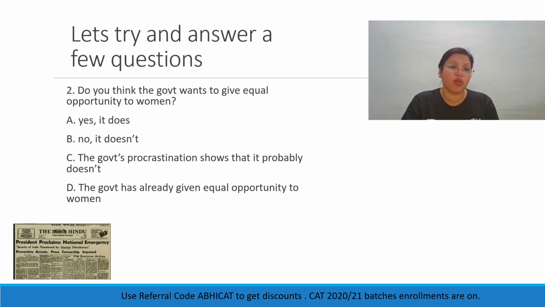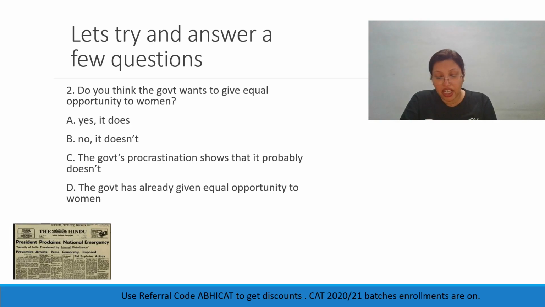All right, let's look at the next question. Do you think the government wants to give equal opportunity to women? So option A, again, now when the question says, do you think? Remember, this question is now not asking about what the author thinks, but it is asking for your opinion, your thought on the topic. So does the government want to give equal opportunity to women? Yes, it does. Yeah, you can say that. But has the government actually taken any steps for that? No. And therefore, we can't say A is the right answer. B, no, it doesn't. Okay, fair enough. But the government has promised.